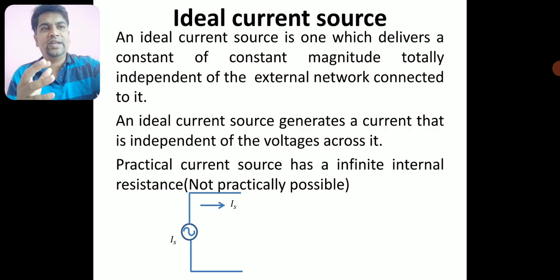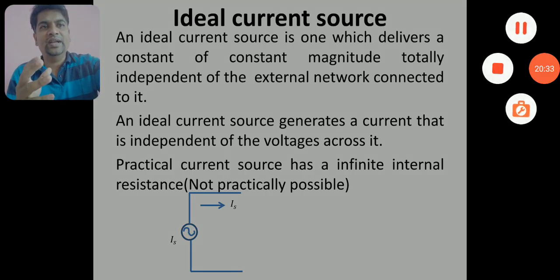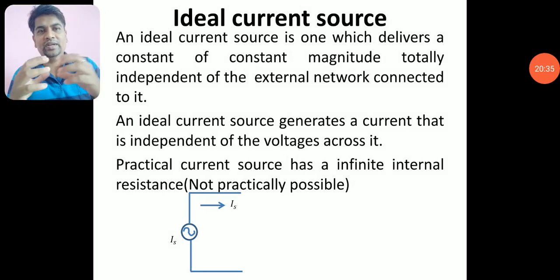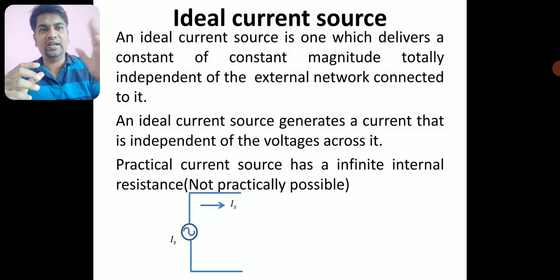I have given you the diagram of this ideal current source. I have written a source, which I am calling IS. It is delivering the current IS to an external circuit. It is independent of the external circuit, so I have not mentioned the external circuit connected to this ideal current source.